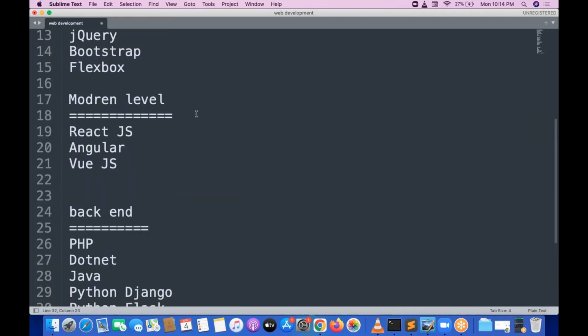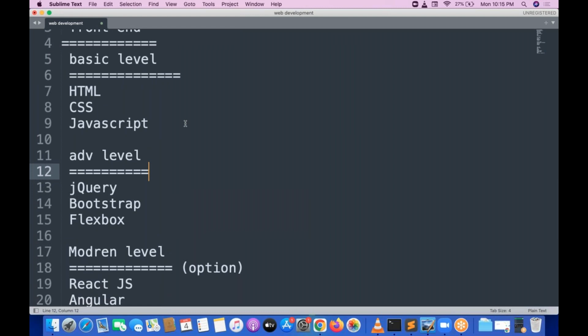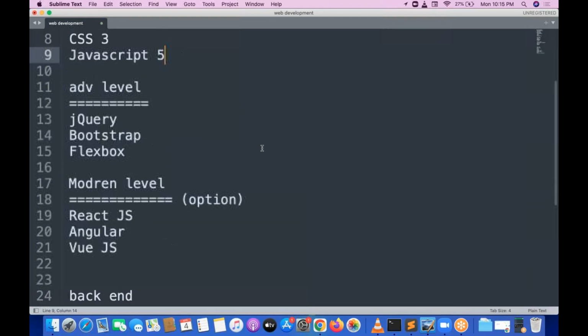Backend is optional. And in the modern level also you can take an option. In the modern level also we can take an option: React or Angular or Vue.js. And in the basic level we will move to HTML. The latest version of HTML is HTML5, the latest version of CSS is CSS3, and JavaScript 5. These are the multiple things we are going to be learning for web development.